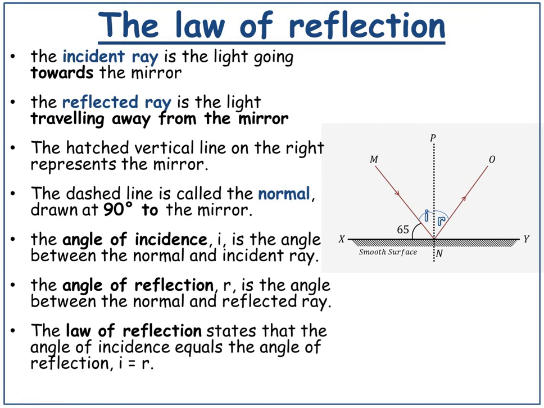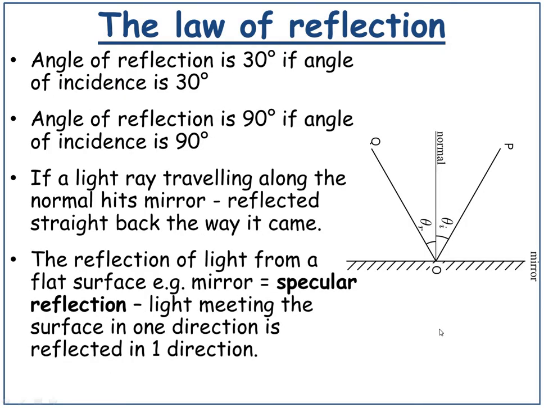The law of reflection states that the angle of incidence is equal to the angle of reflection. The angle of reflection is 30 degrees if the angle of incidence is 30 degrees. The angle of reflection is 90 degrees if the angle of incidence is 90 degrees. And if a light ray is travelling along the normal, like this, it's just going to reflect back the way it came.